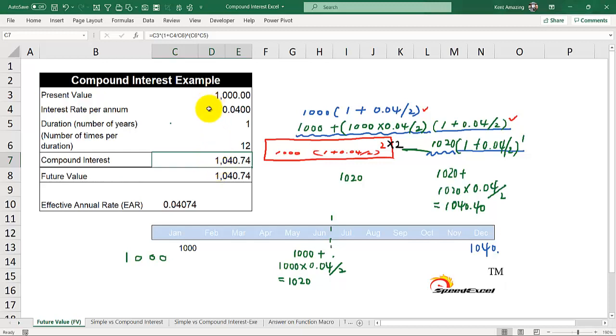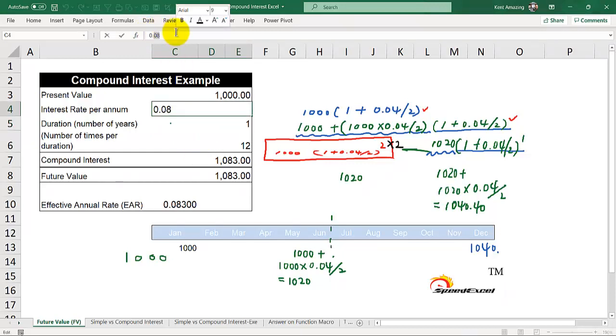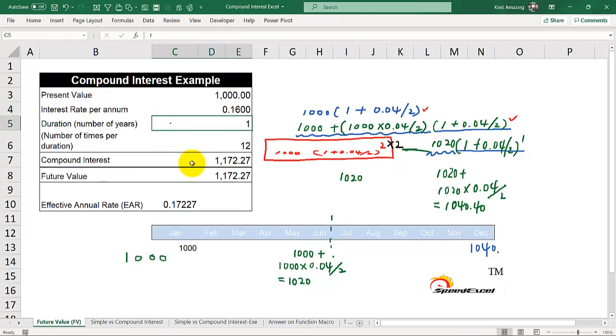You see that? Now, the interesting thing is that if this rate is doubled to 8%, it becomes 1083 in 1 year when you compound 12 times. Now, what if it is doubled again into 16%? It becomes 1172. So there's a lot of difference if you compound 12 times.